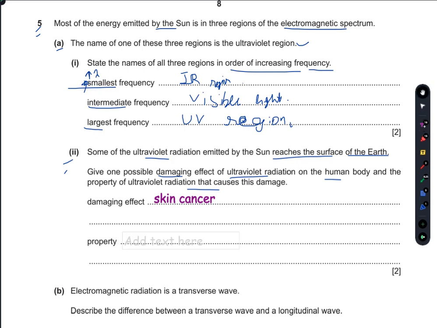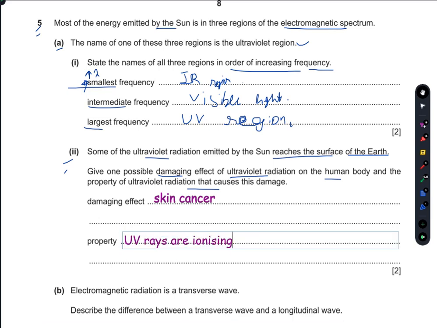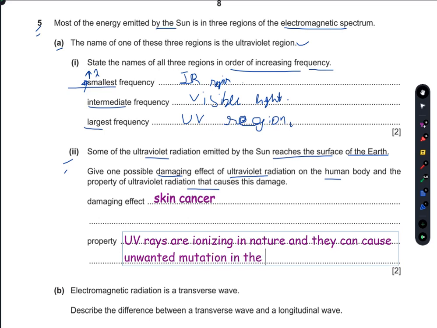property which applies here is that UV rays are ionizing in nature, and they can cause unwanted mutation in the melanocytes. Melanocytes are your skin cells.